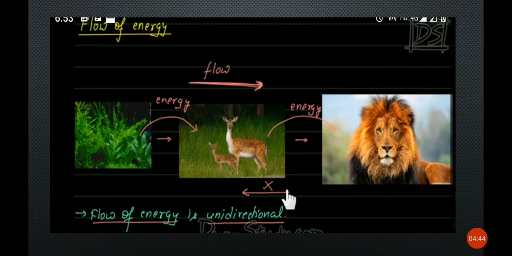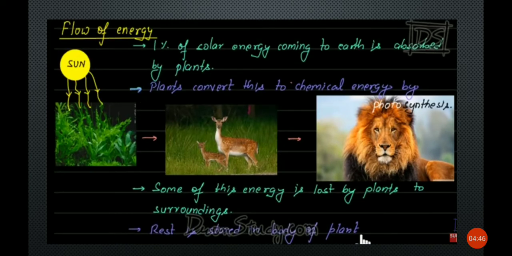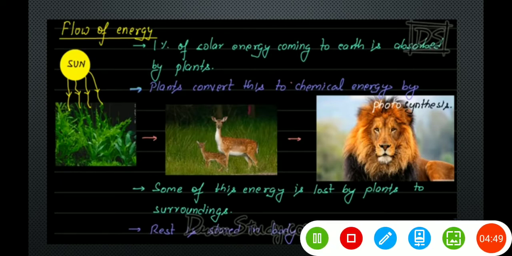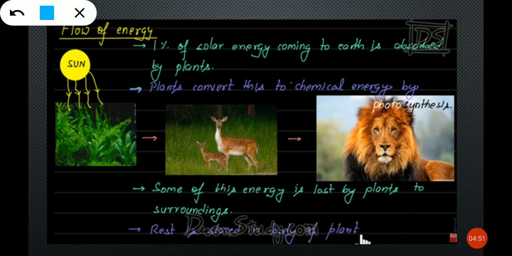Next. Sun is the source of energy for this earth. Plants can prepare their own food by the process of photosynthesis. In that process, by using sunlight, they prepare their own food.